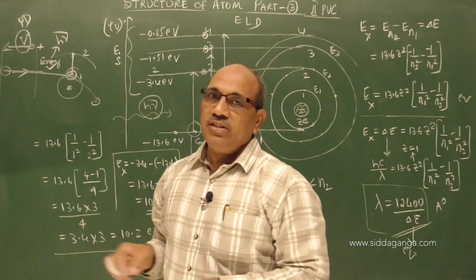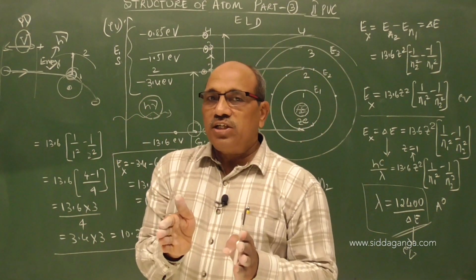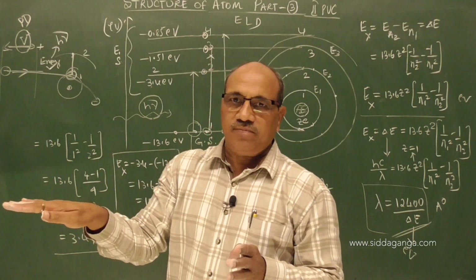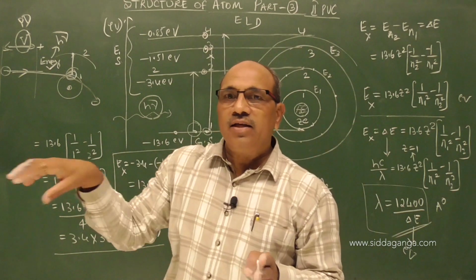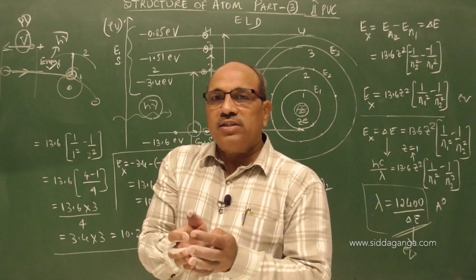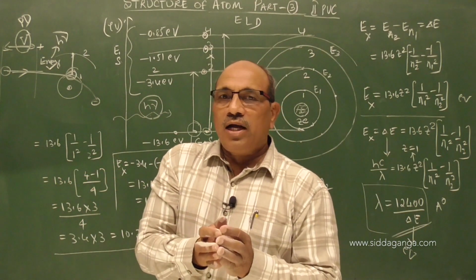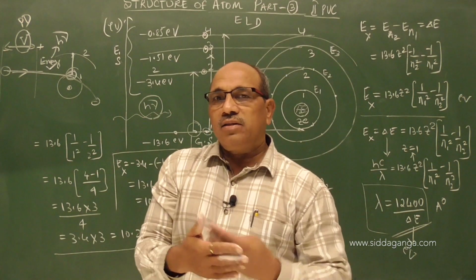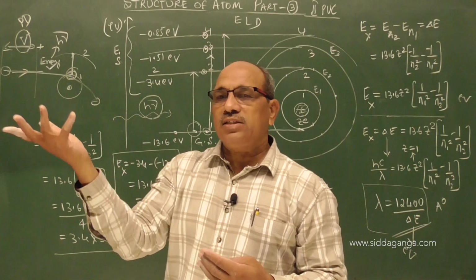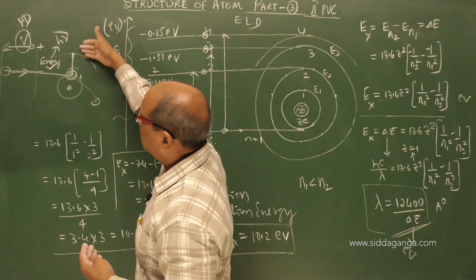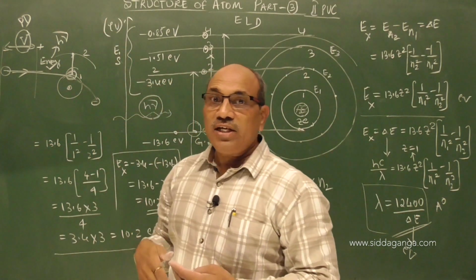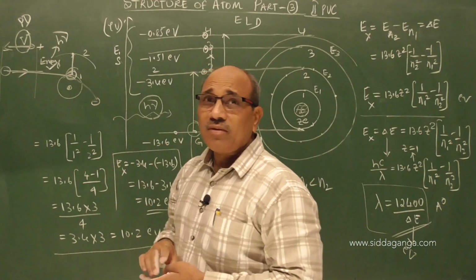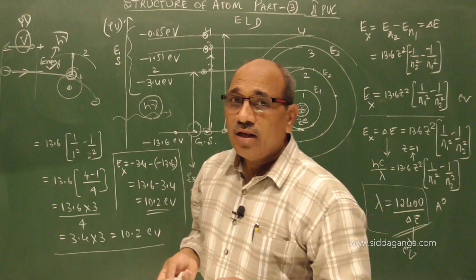Excitation potential means there is a potential difference in which I am accelerating an outside electron, not connected to that particular atom, so that it gets sufficient energy and strikes an atom. By impact of this electron, the electron of that atom gets excited. Then we call it excitation potential. I hope you understood.